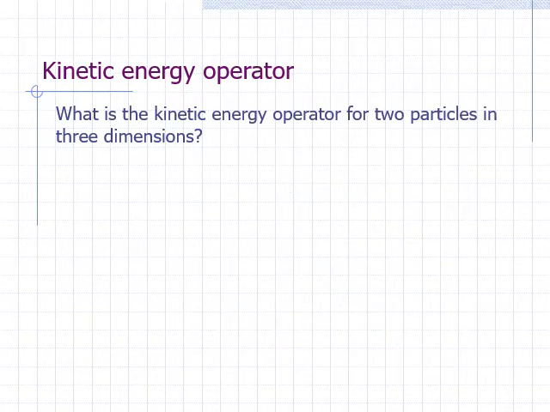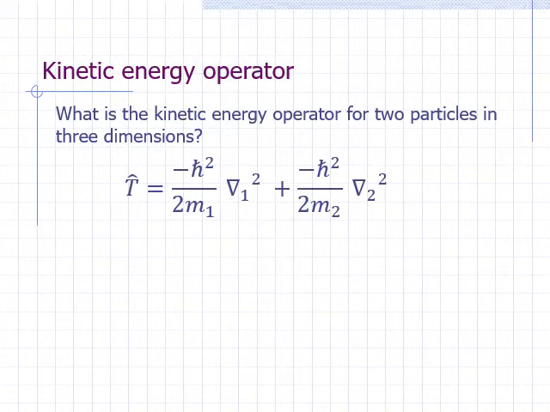What about 2 particles in 3 dimensions? The kinetic energy operator will just be the sum of the kinetic energy operator for each particle. This is the kinetic energy operator for particle 1, negative h bar squared over 2m1 times del squared 1. And this is the kinetic energy operator for particle 2, negative h bar squared over 2m2 times del squared 2.